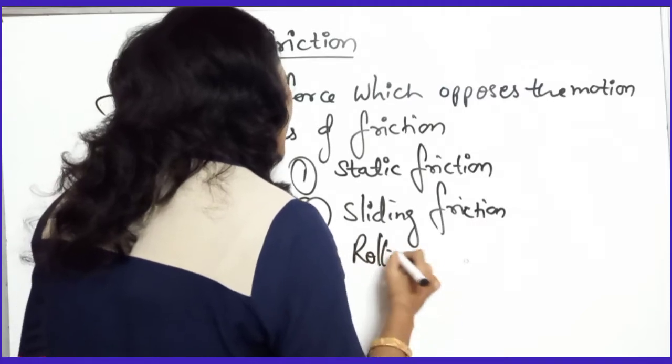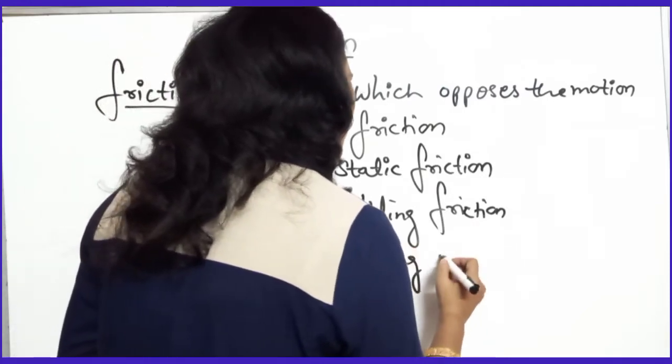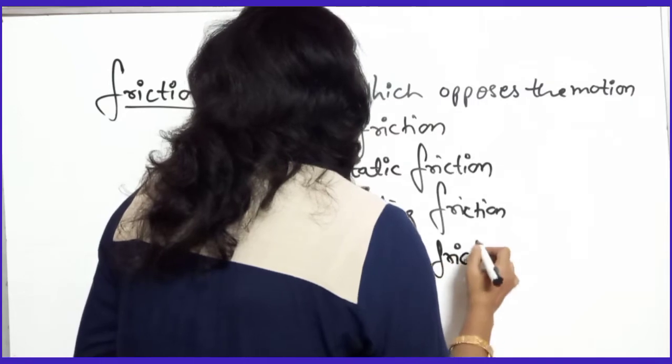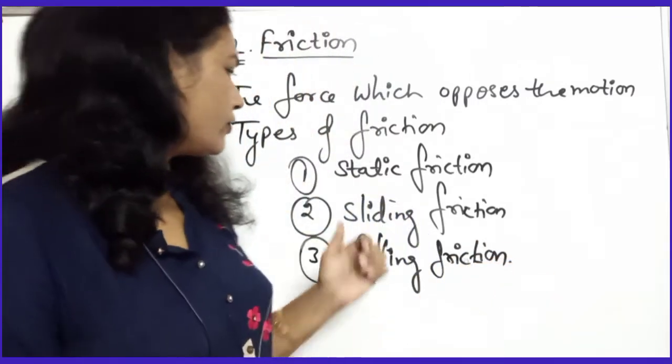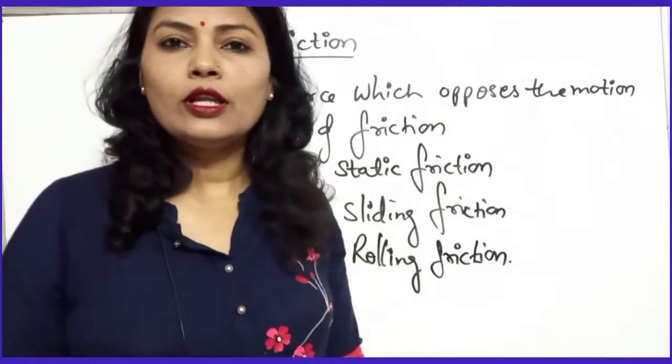Okay. The name itself gives their definition. Okay. So static friction, sliding friction and rolling friction.